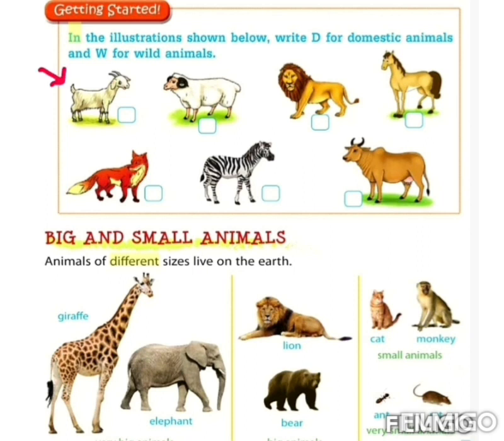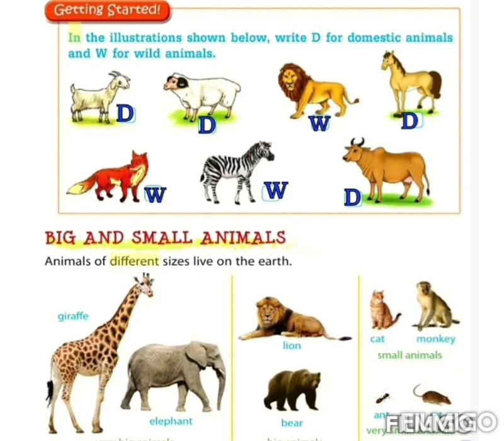Goat is a domestic animal. Write down here D. Sheep is also a domestic animal. So write here D. Lion is wild animal. Write down here W. Horse is a domestic animal. Write down here D. Wolf is a wild animal. Write down W. Zebra is wild animal. So write here W. And cow is a domestic animal. So write down D here.